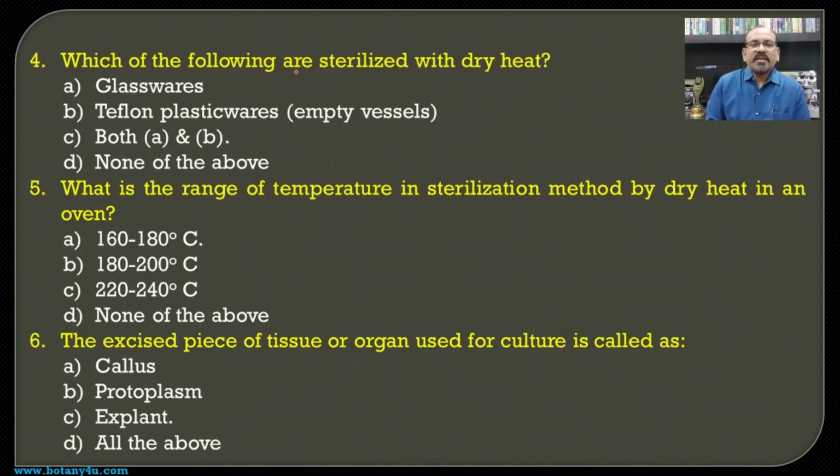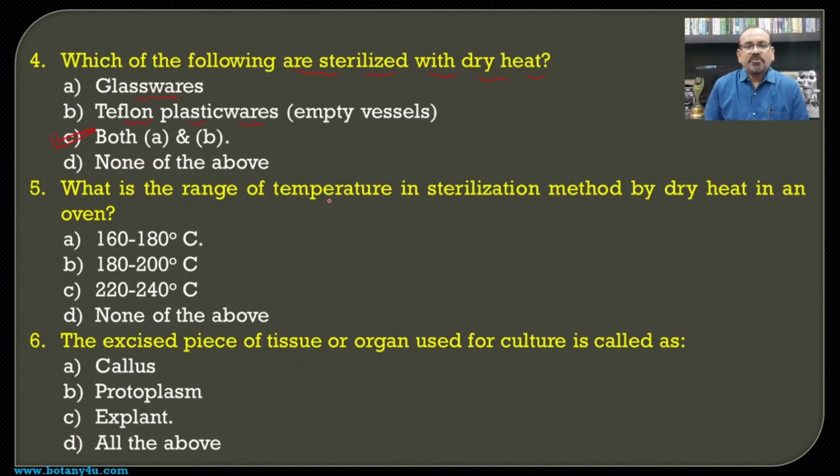Then which of the following are sterilized with the dry heat? If you see the process of sterilization, the sterilization of glassware, of Teflon and plasticware, and even the sterilization of different metalware is carried out with the help of dry heat, that is, in the oven. And hence both A and B is the answer for this one.